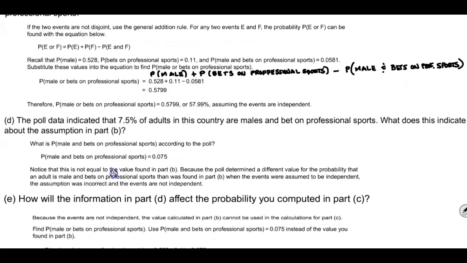Notice that this is not equal to the value found in Part B. Because the poll determined a different value for the probability that an adult is male and bets on professional sports than that was found in Part B when the events were assumed to be independent. The assumption was incorrect and the events are not independent.